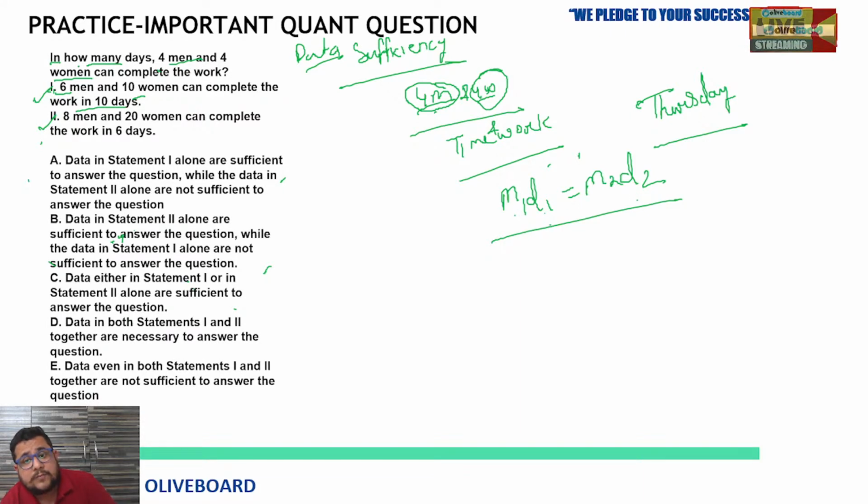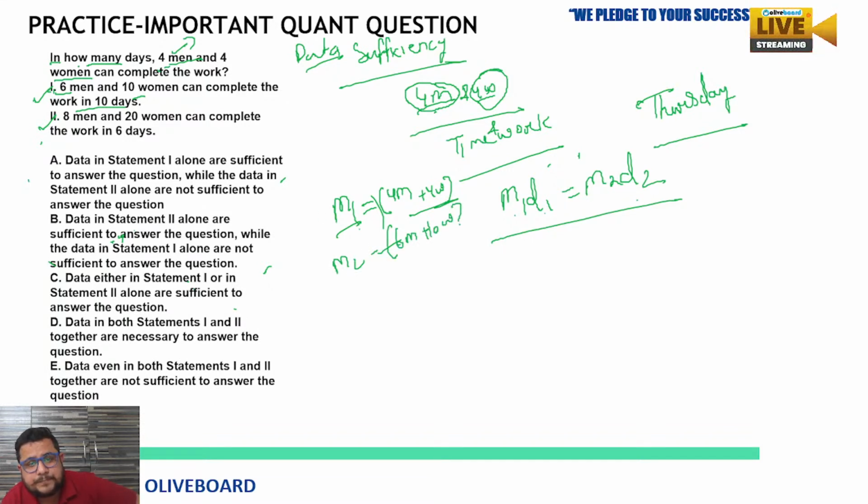First we have to assume what M1 is, the quantity of persons. M1 is from the start, 4 men and 4 women. So 4 men plus 4 women, this is M1. Now M2 is, as per statement 1, 6 men plus 10 women.